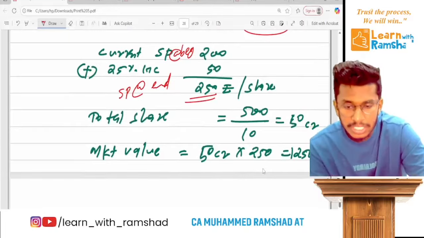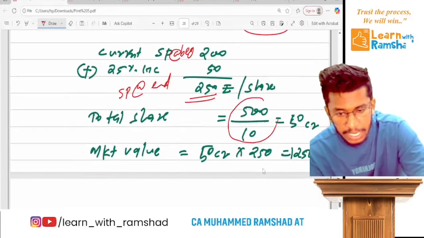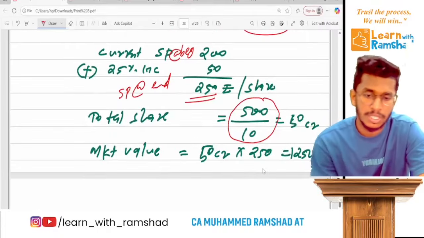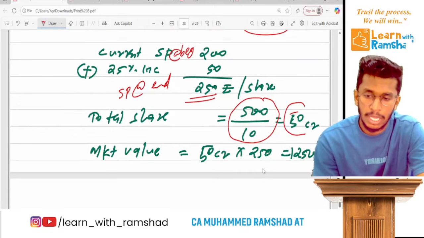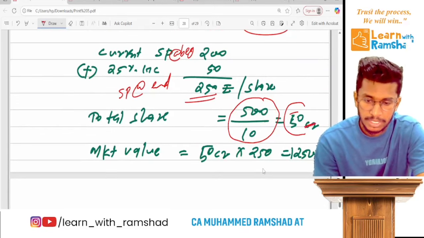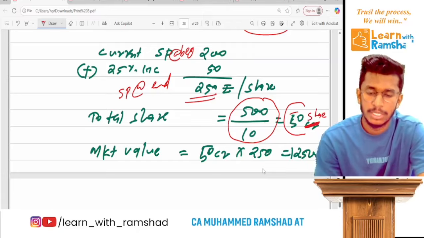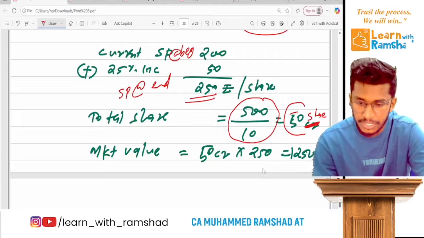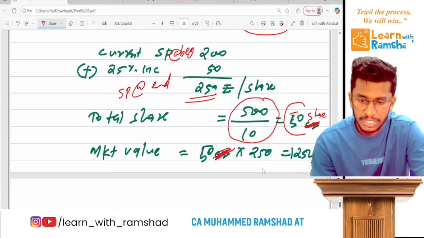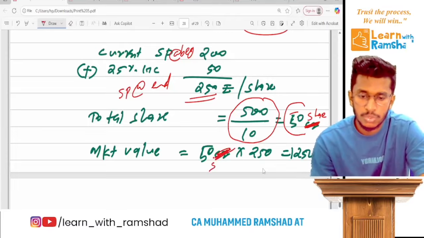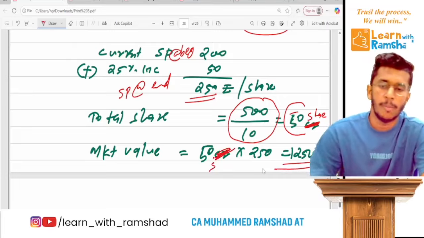Now total shares: currently share capital is 500, face value is 10, so the number of shares is 50. Clear? So 50 shares into 250, you will get this, market value.